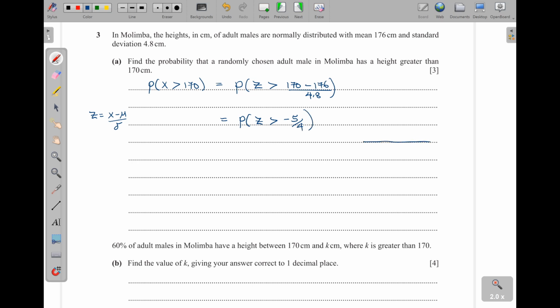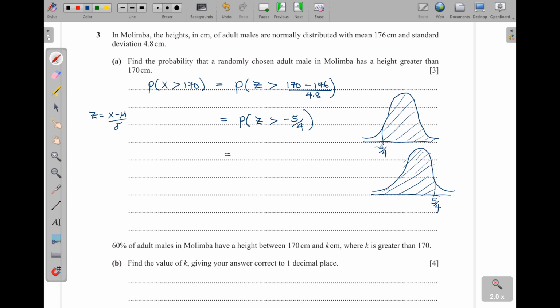Okay, if I can do a bell-shaped curve here, negative is of course on the left side of the mean, and they want greater than, so it is this way here. But this one is the same as the one less than the positive one, okay? These two are equal. So that means when you go to your table and read for 1.25, it is the same you're going to get here.